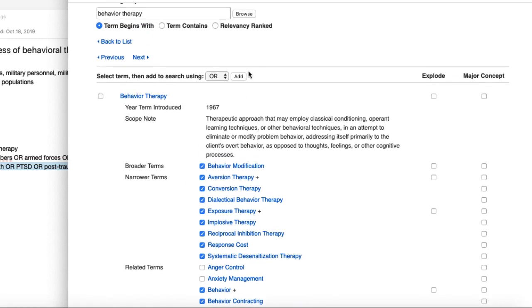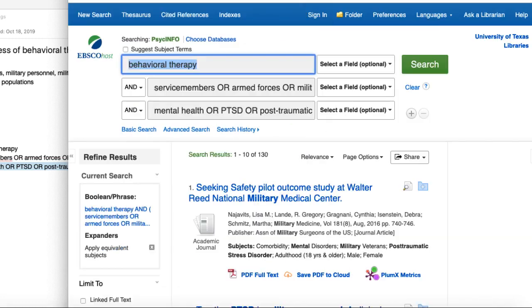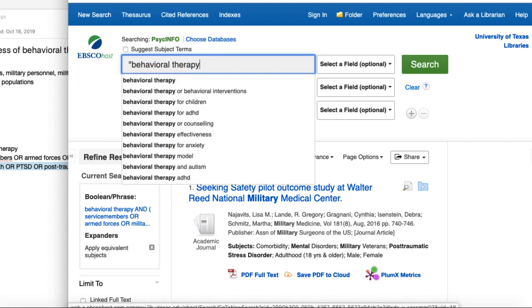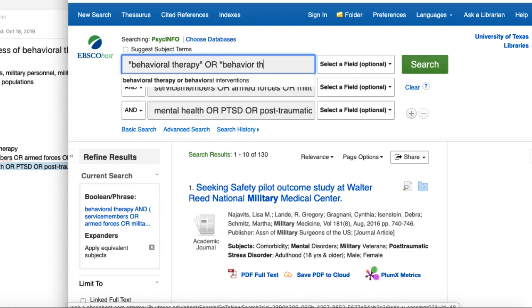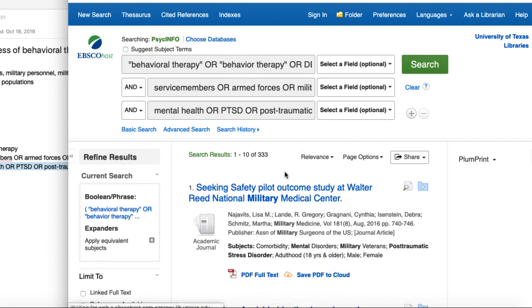And then this gives us all of those terms, so I can come in here, and I'm going to keep my behavioral therapy. I'm going to do an OR, and actually we noticed that behavior therapy was that term, so I'm going to add that before I paste my other terms in here. All right, and that just about triples the amount of results that I'm getting.